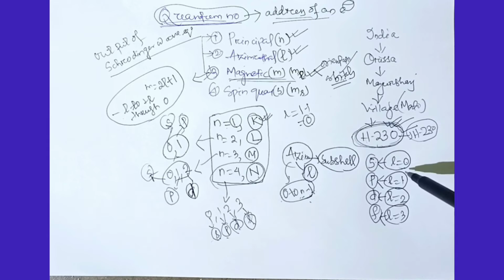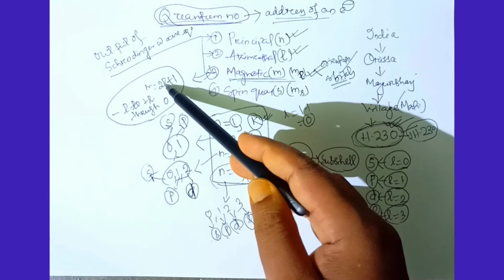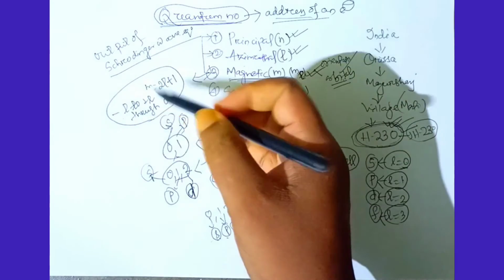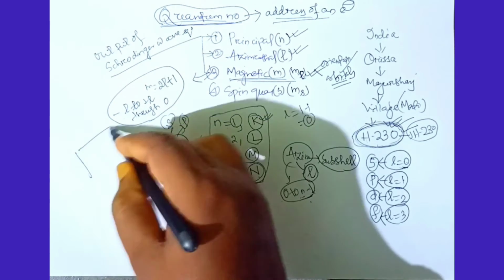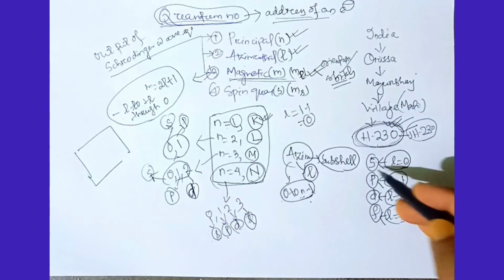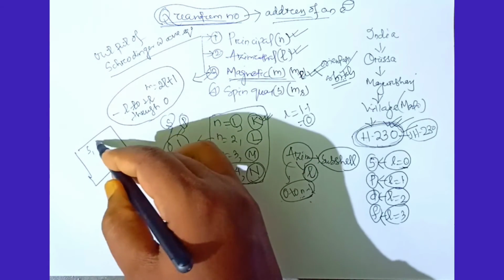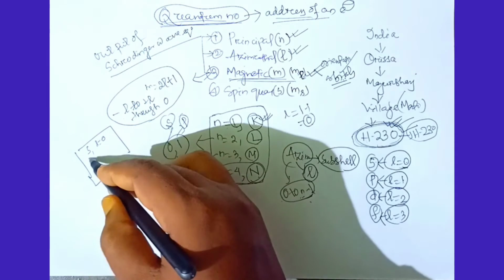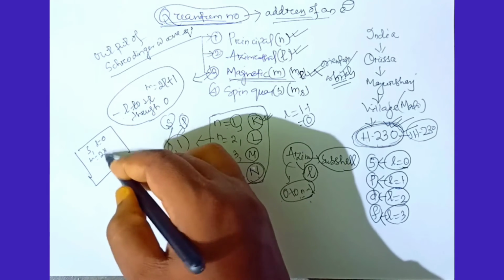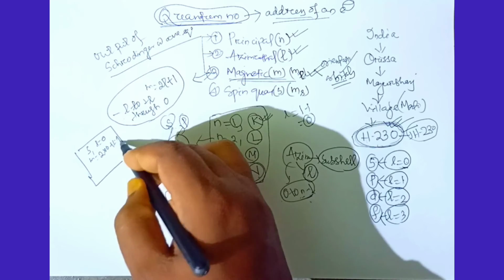So come to the point when l equals 0, that means s subshell. If we calculate for s, l equals 0, so the number of values is 2 into 0 plus 1, equal to 1.